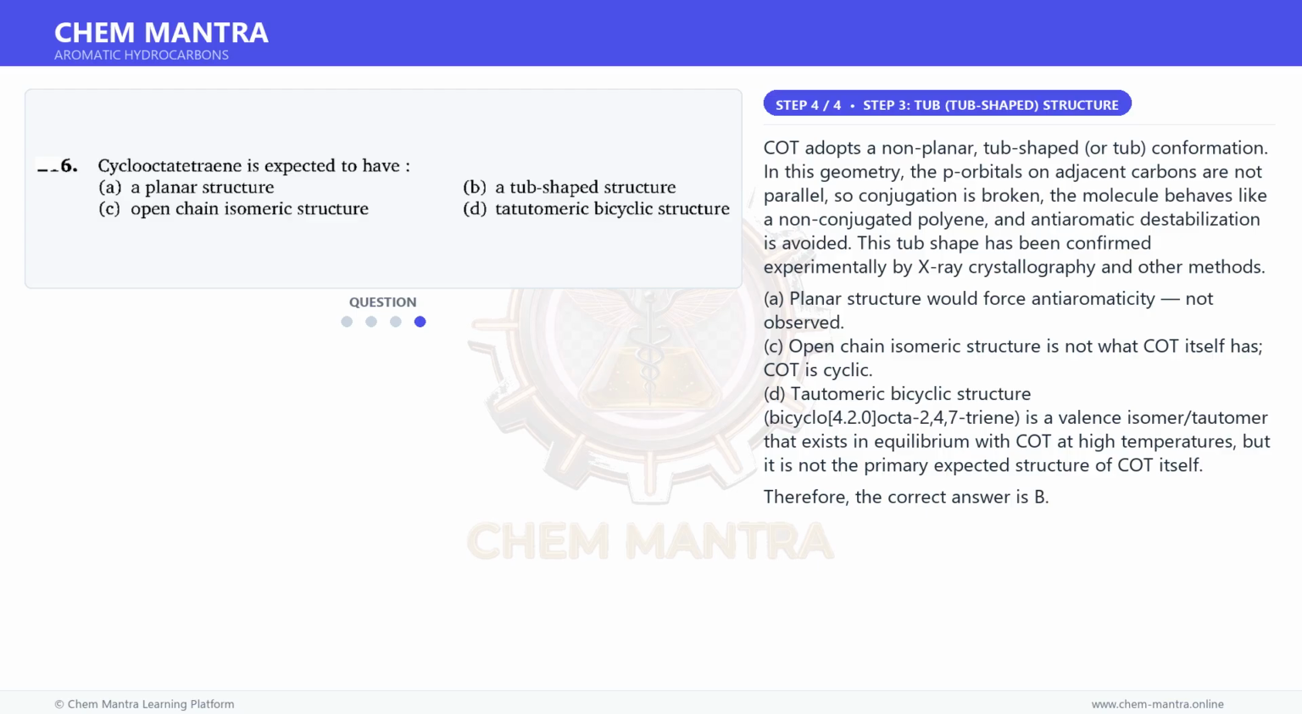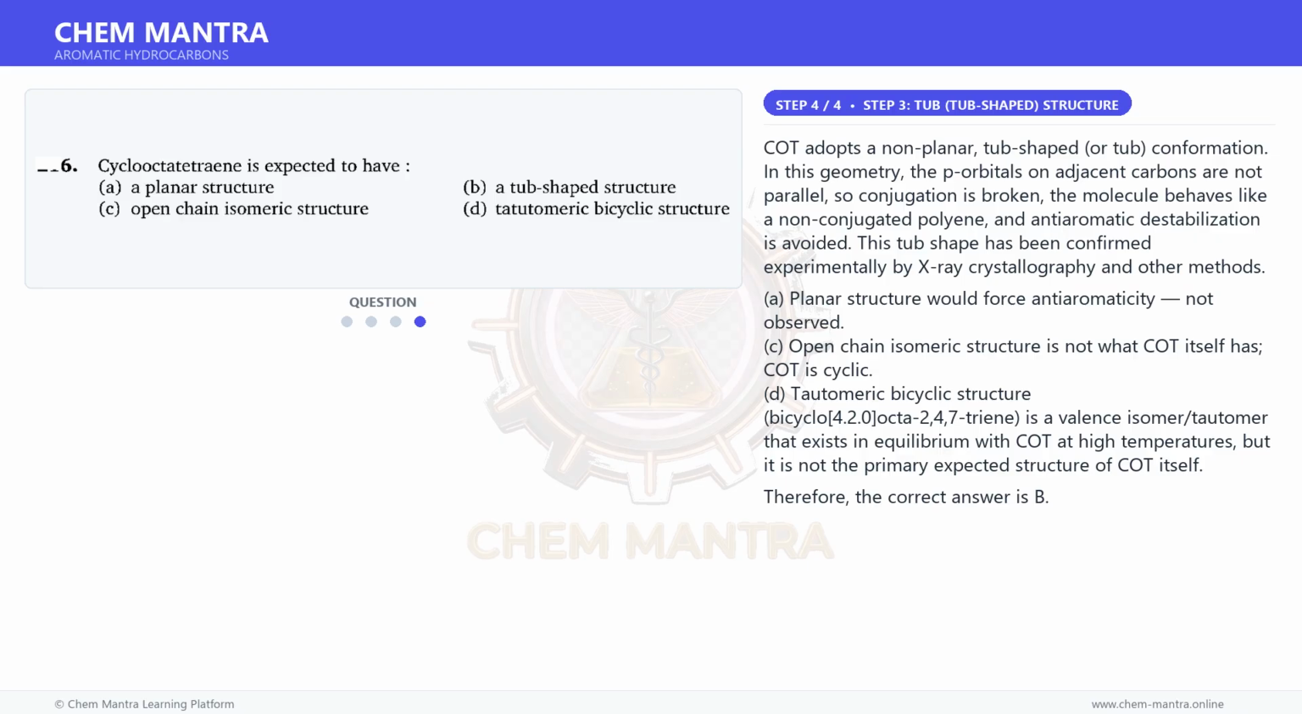In this geometry, the p orbitals on adjacent carbons are not parallel, so conjugation is broken. The molecule behaves like a non-conjugated polyene, and antiaromatic destabilization is avoided. This tub shape has been confirmed experimentally by X-ray crystallography and other methods. A planar structure would force antiaromaticity, which is not observed.